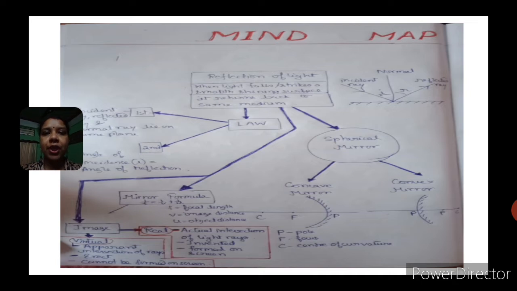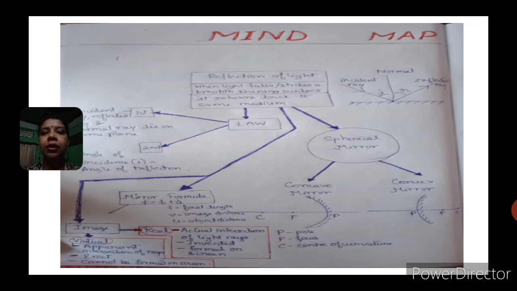Then we have also studied the mirror formula, which is the relationship between the focal length, the object distance, and the image distance of a spherical mirror. Also, we have studied the real image and the virtual image. Real images are always formed by actual intersection of the light rays, which are inverted and are formed on a screen.